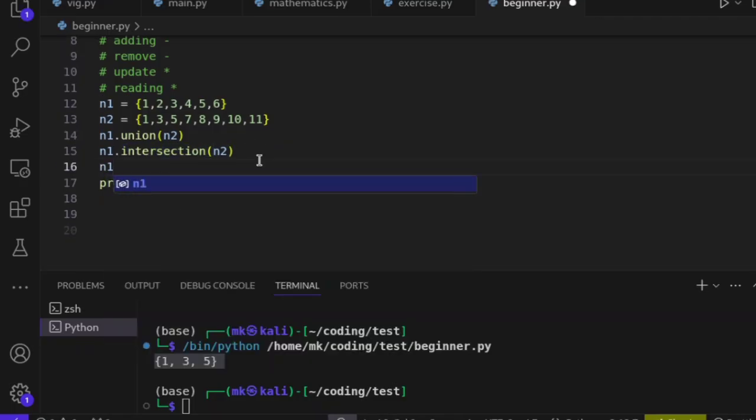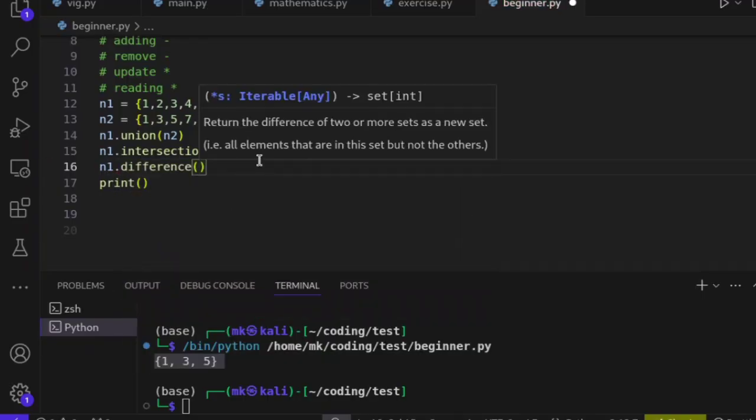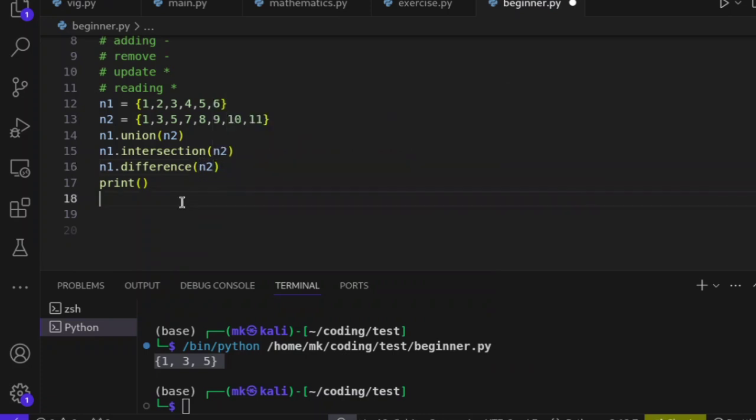If I now switch, I say n2 dot difference n1. What I'm saying here is, if we remove the elements of n1 from n2, what is it going to remain in n2?